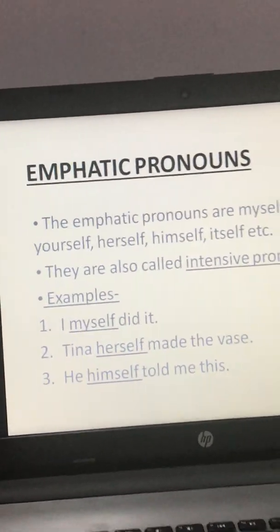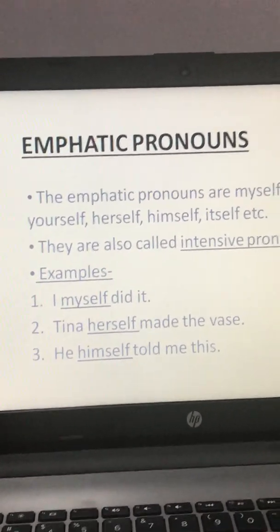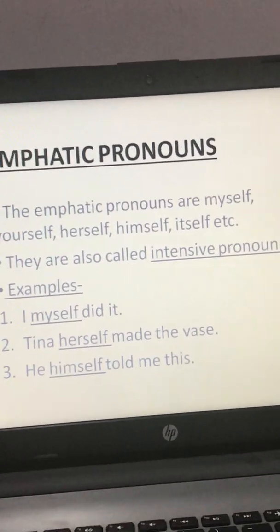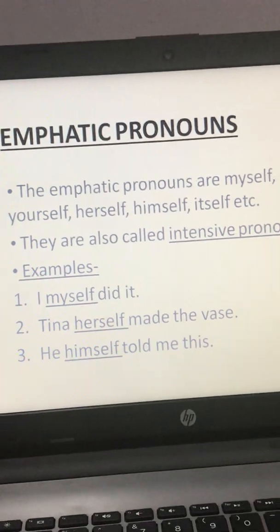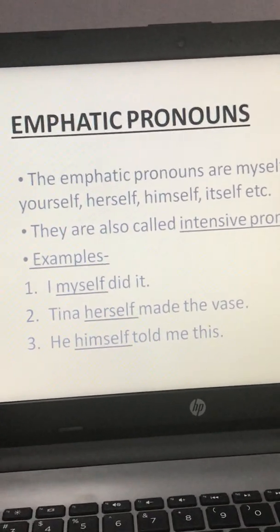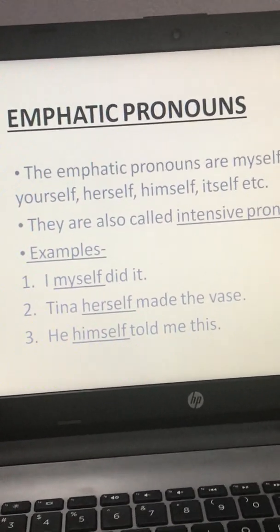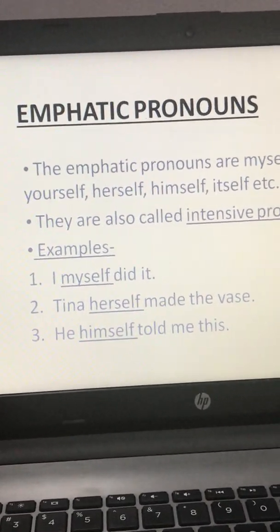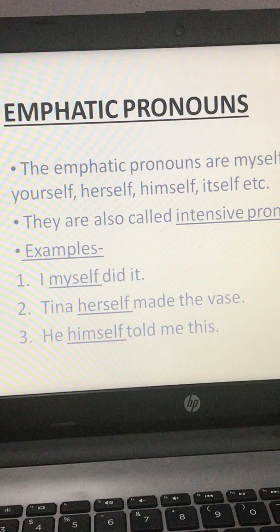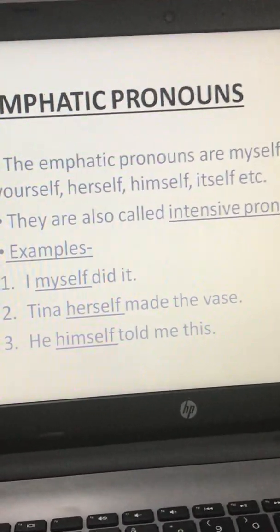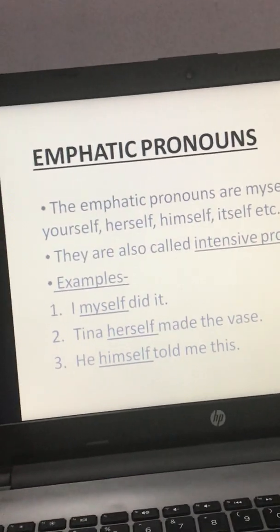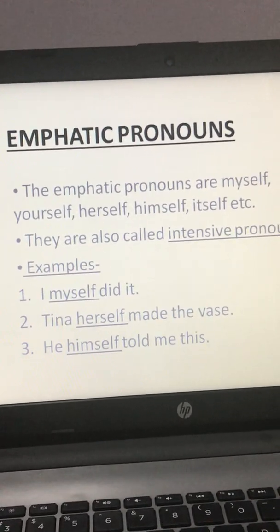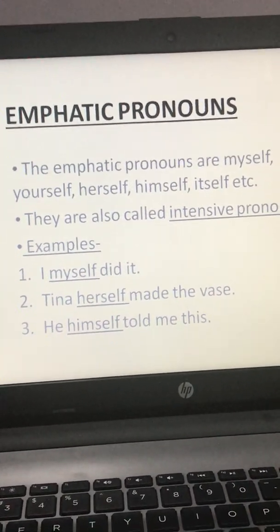Now the fifth type, that is emphatic pronouns. Emphatic pronouns are also known as intensive pronouns. They include words like myself, yourself, herself, himself, itself. They include self words, like myself, yourself, herself, himself, itself.